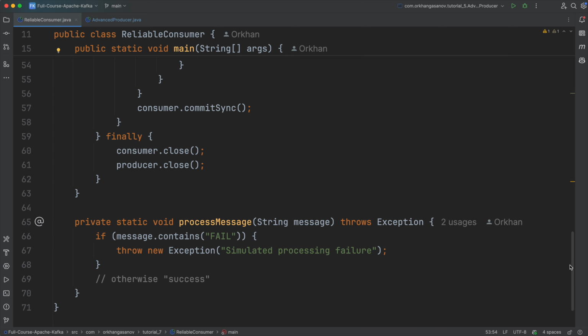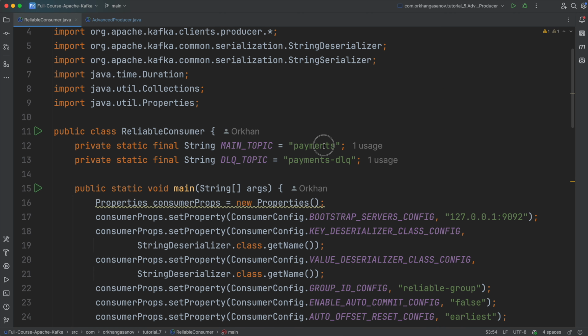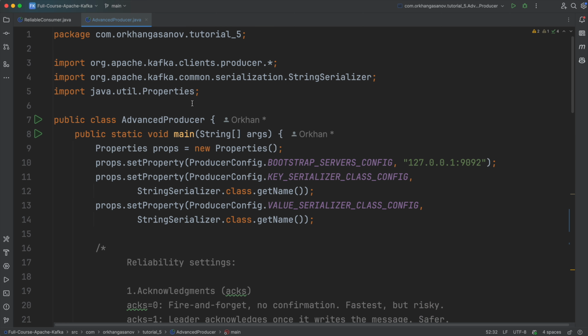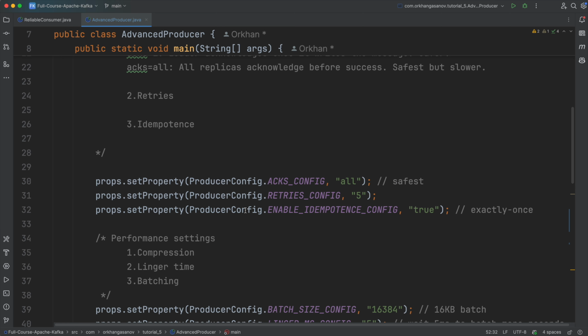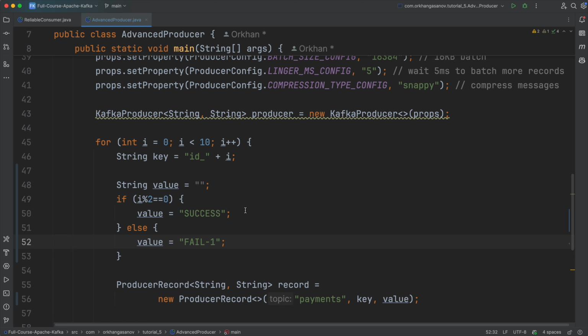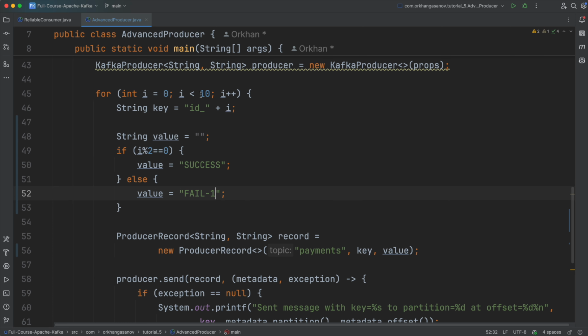So I have already created these two topics. I've created the payments topic and the payments dead letter Q topic, and in the producer that we have seen earlier, I am sending 10 messages to the payments topic, and randomly, for 5 of the messages that I'm sending, I set the value to success, and the other 5 contain the word fail, right?